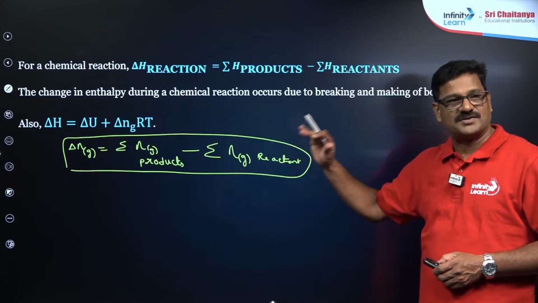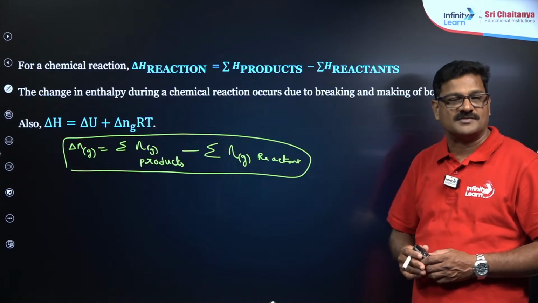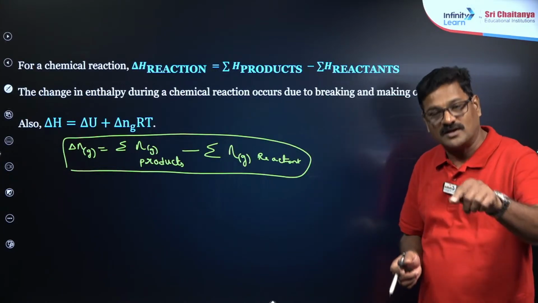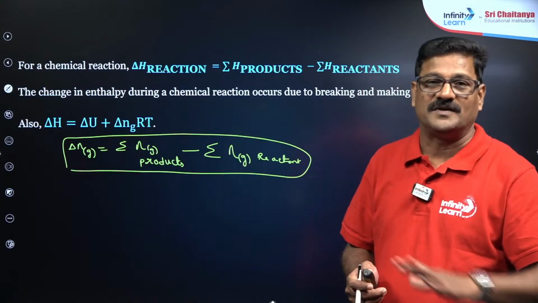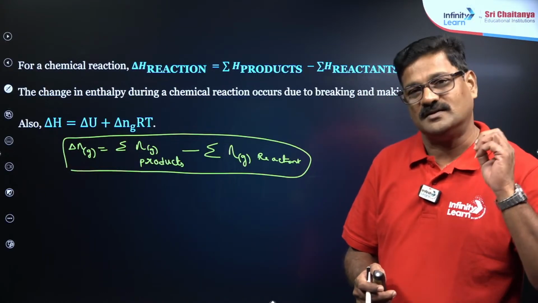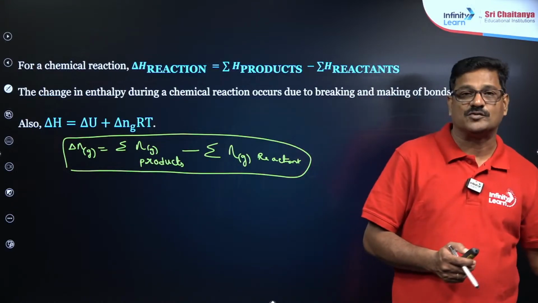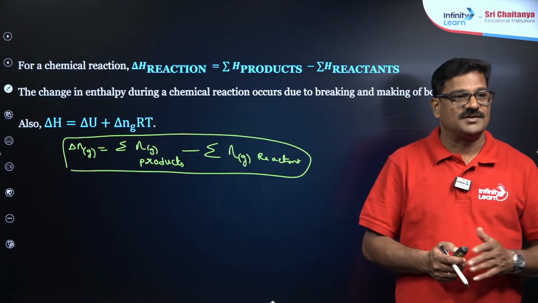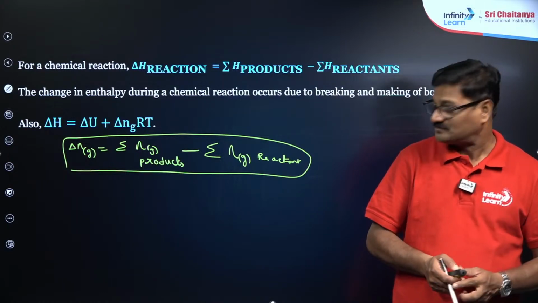Whenever a reaction is seen, students blindly go for the number of products minus the number of reactants, which is not actually correct. You have to consider only the gaseous species. If a reactant or the product is in the liquid or solid state, you do not have to consider that. So Shivkanta, what is your doubt? Come on.